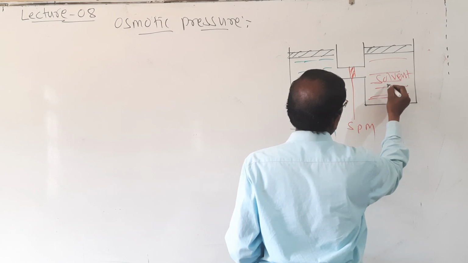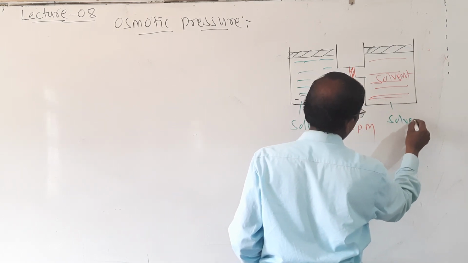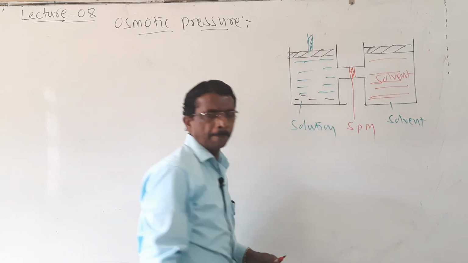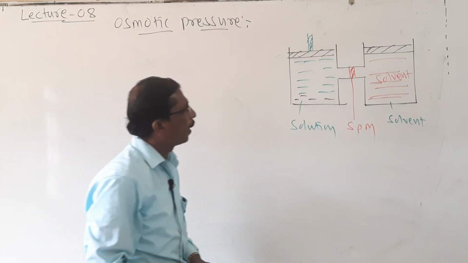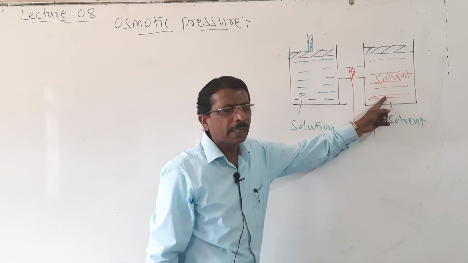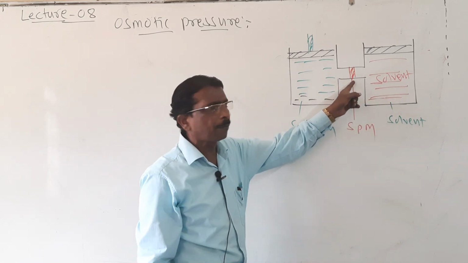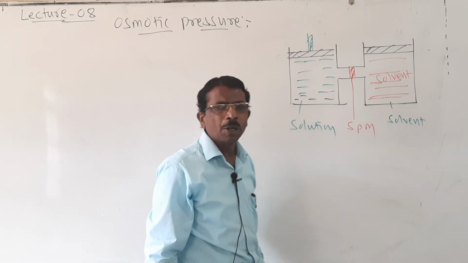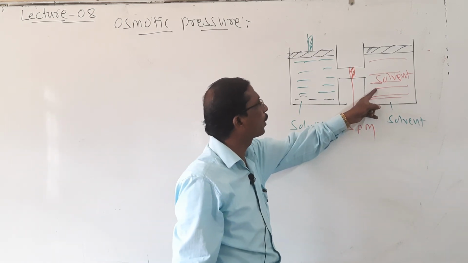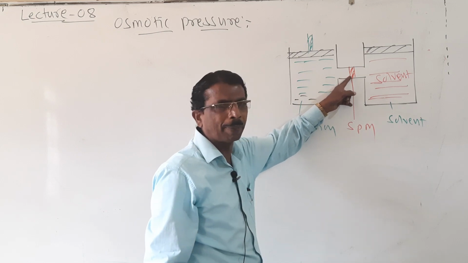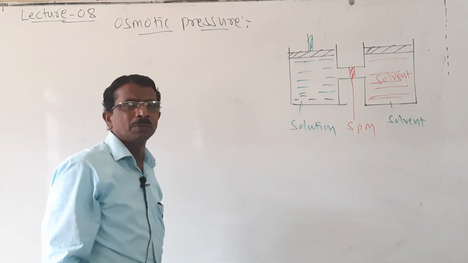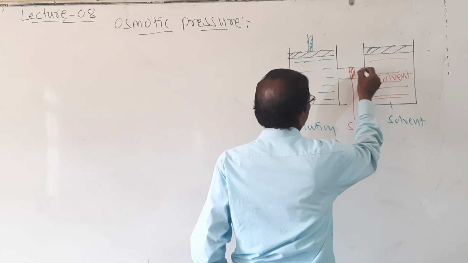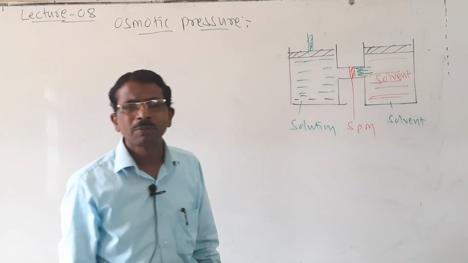Look here students, when the solvent is kept in one container, separated by a semi-permeable membrane from another container where the solution is placed, due to osmosis the solvent molecules will slowly move through the semi-permeable membrane into the solution.